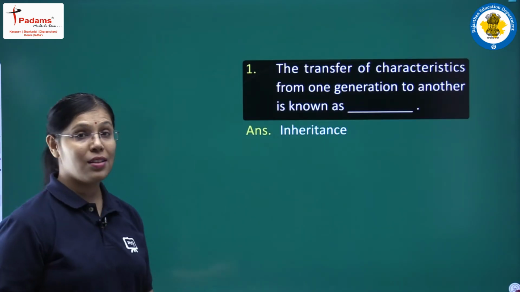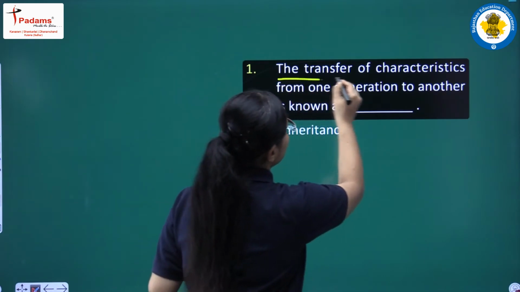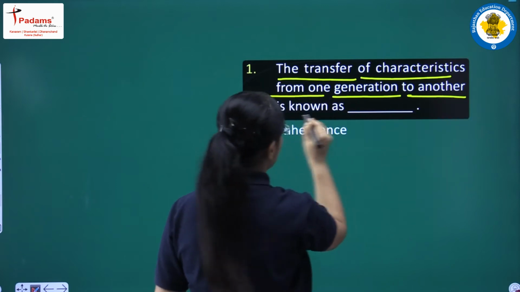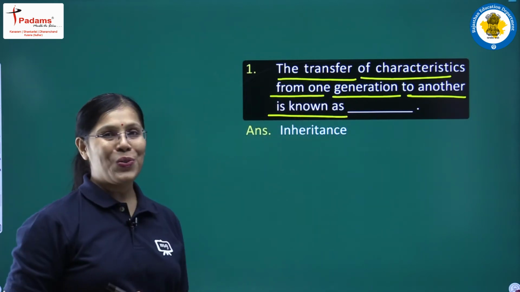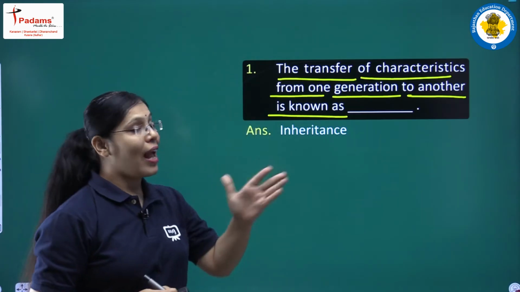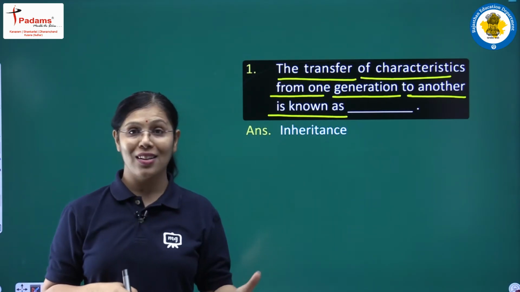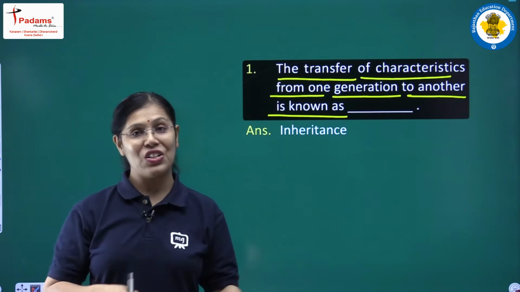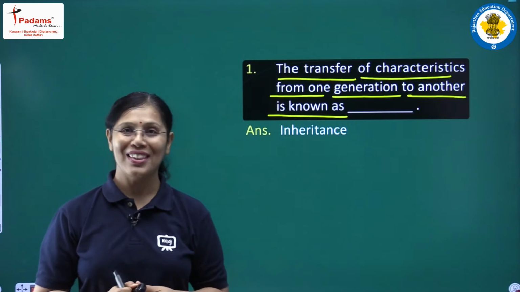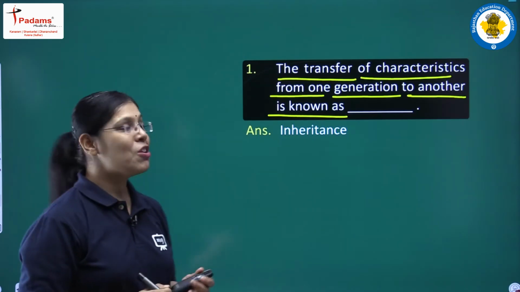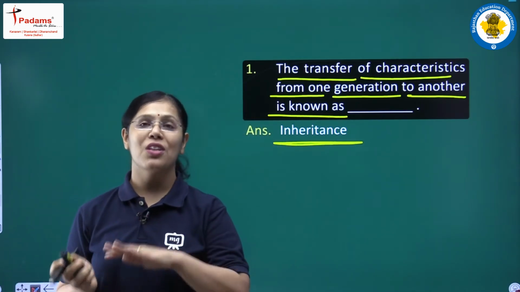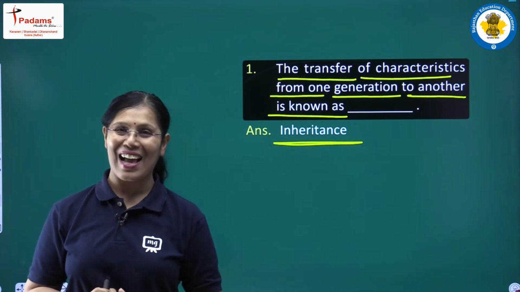So question number 1 is here, that is the transfer of characteristics from one generation to another is known as. So we have learnt about this or not? Yes, we have learnt about this. Previous generation to next generation, there is a transfer of characteristics. So what was that? I hope that you will remember this thing. That is named as inheritance. So transfer of characteristics from generation to generation is called inheritance.